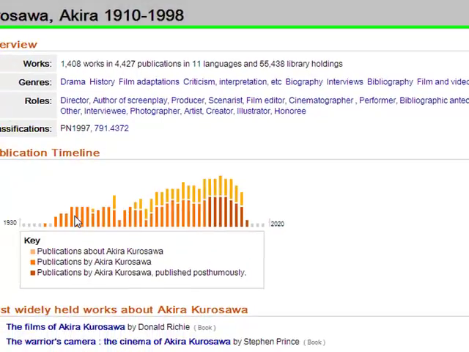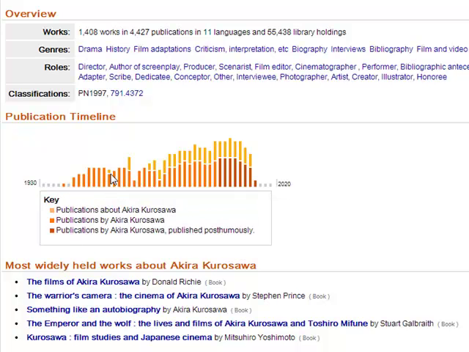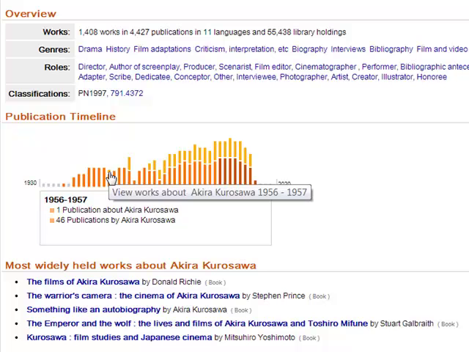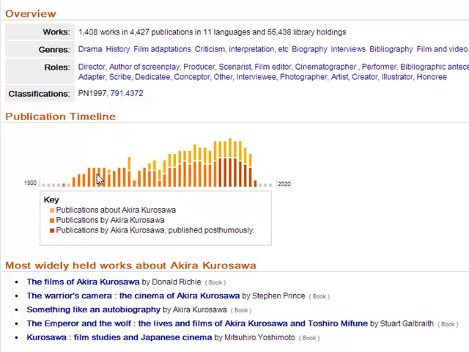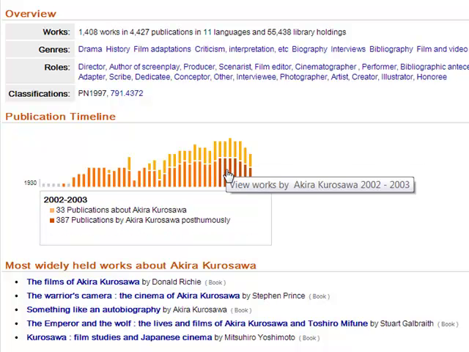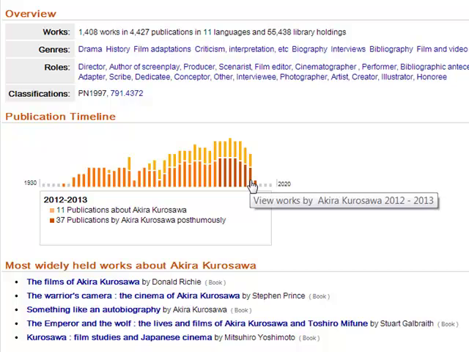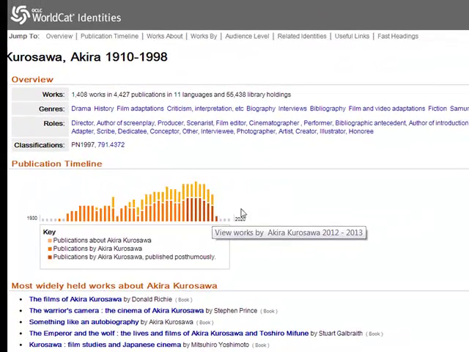For starters, down here, we can see year by year the number of things published by a particular author, or in this case, director. We can also start to see publications about the person. So we can see that early on in his career, there was not a large amount of items being published about him, but as time moves on, we start to see more and more items discussing his works. And in red, we can also see things published by him posthumously. So, for instance, Criterion remakes of his films after his death in 1998.